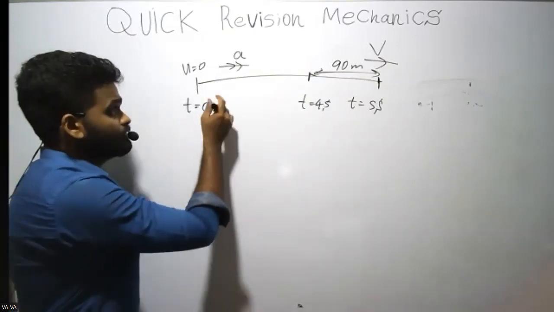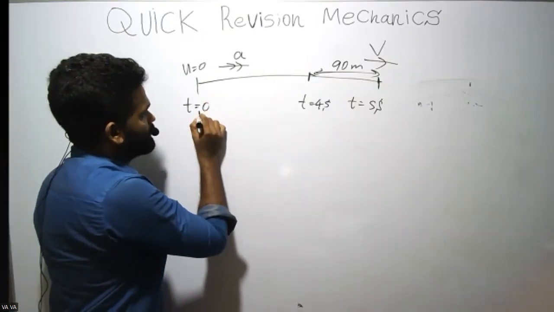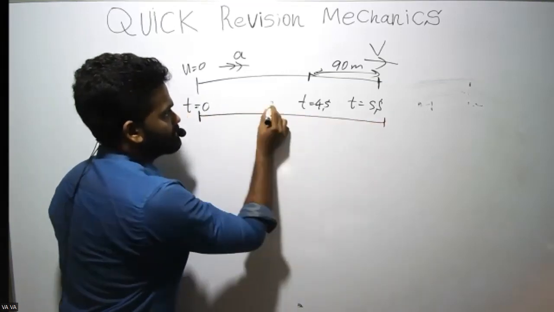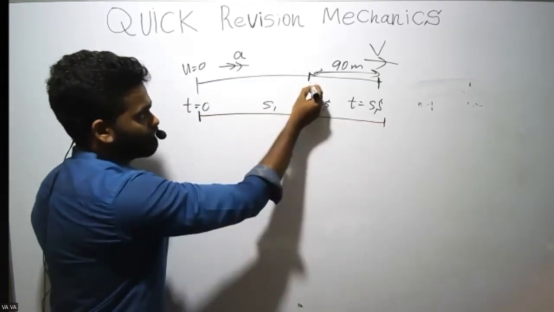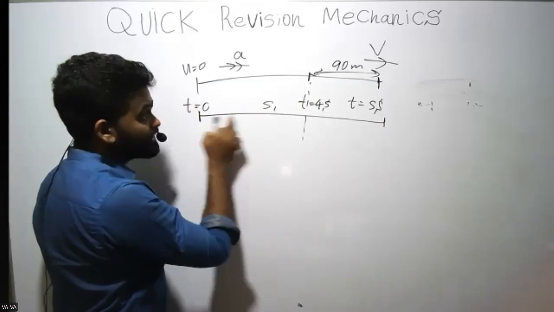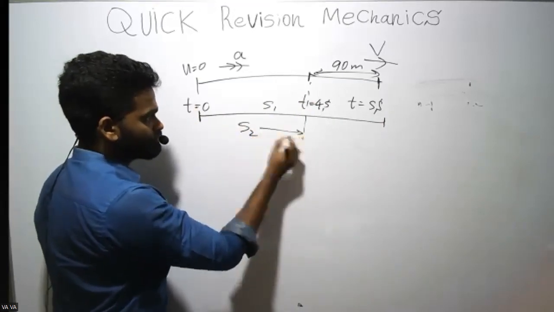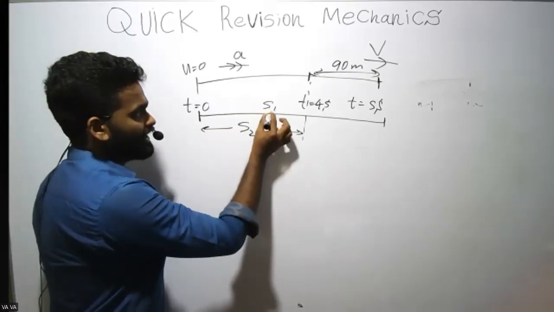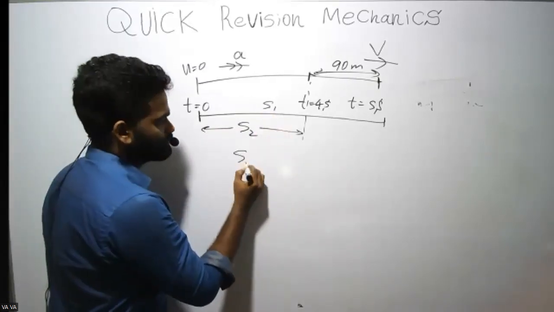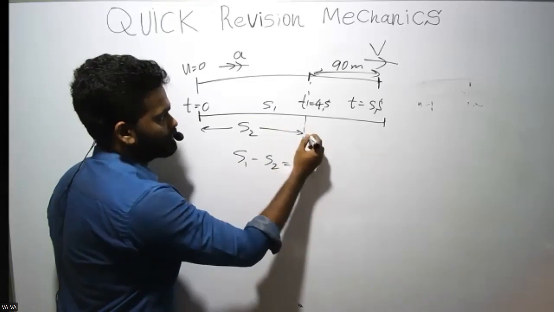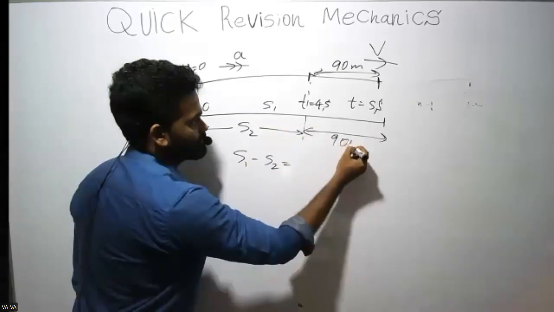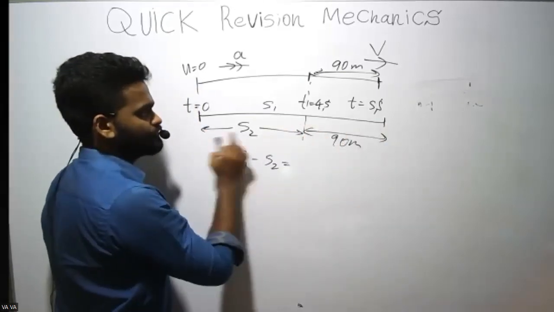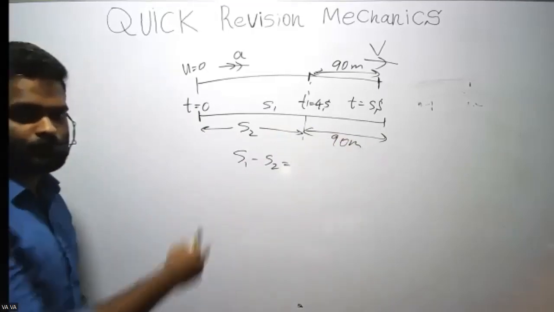So what I'm going to do is, let's say from here to here the distance is s1. Then from here to here the distance is s2. Right? So s1 minus s2 is equal to what? 90 meters. s1 minus s2 is 90 meters. So I'm going to use that.